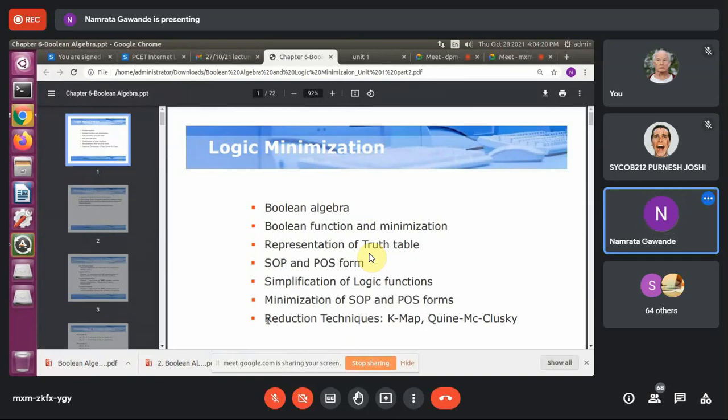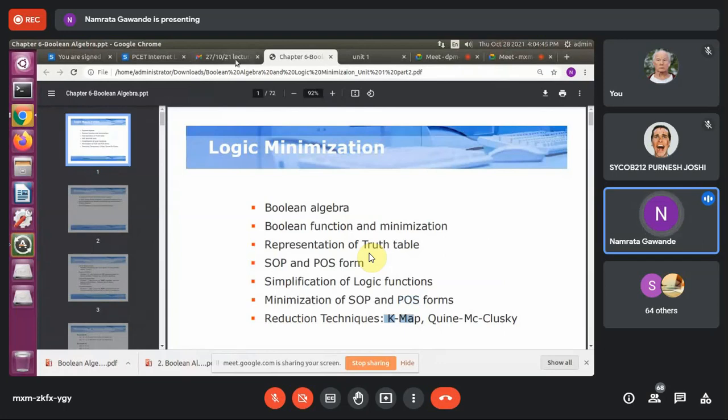Now the next part you can see is the reduction technique, that is K-map and Quine-McCluskey. A very important topic of unit 1, K-map. K-map is again a logic minimization technique. We have seen logic minimization with SOP and POS. Now the next technique we are going to see is the K-map, which is also used for logic minimization.